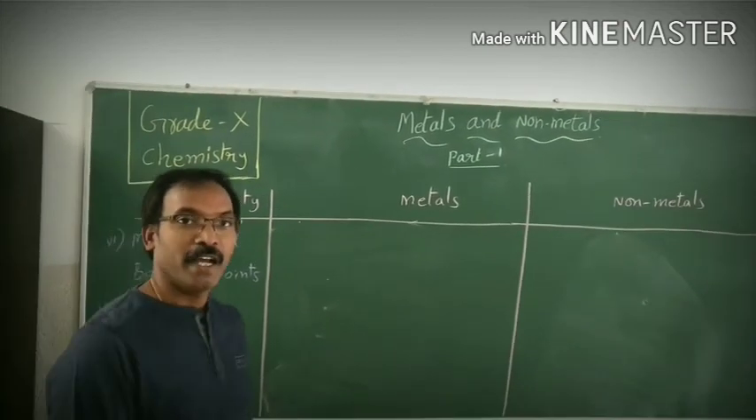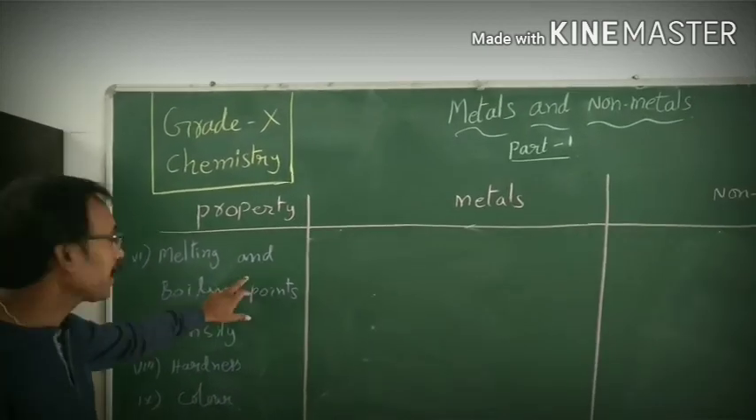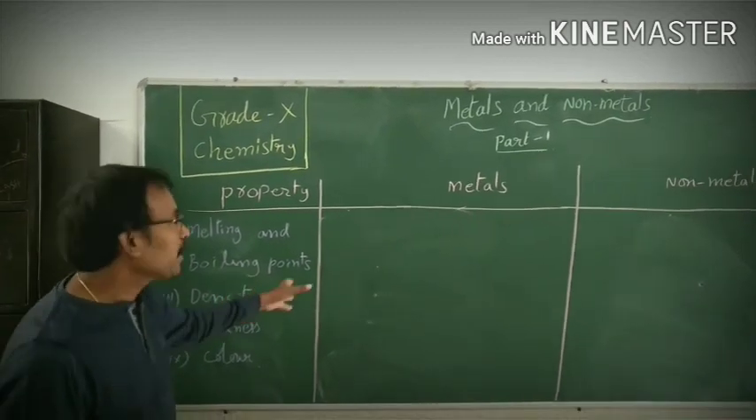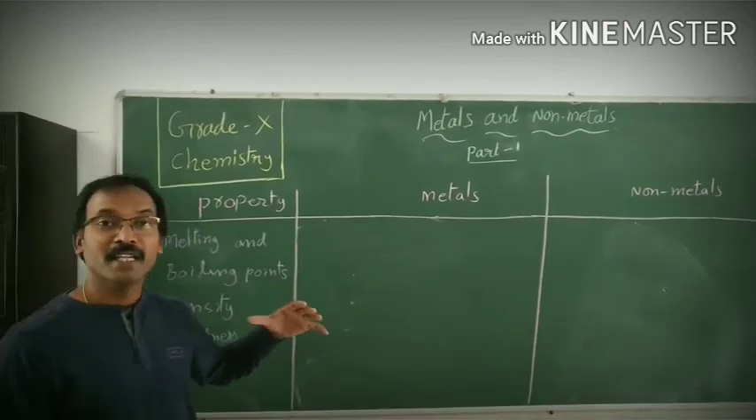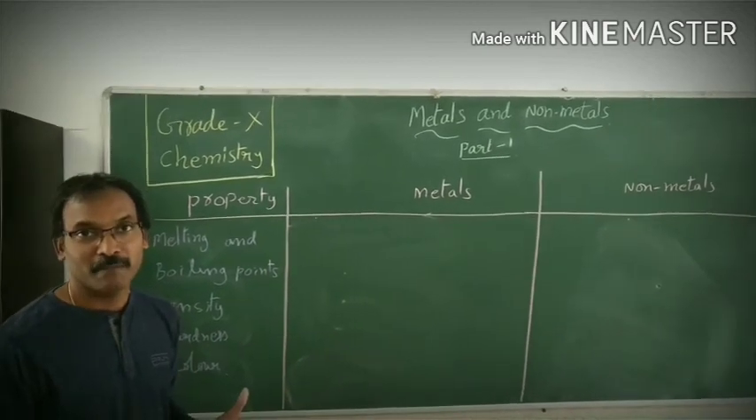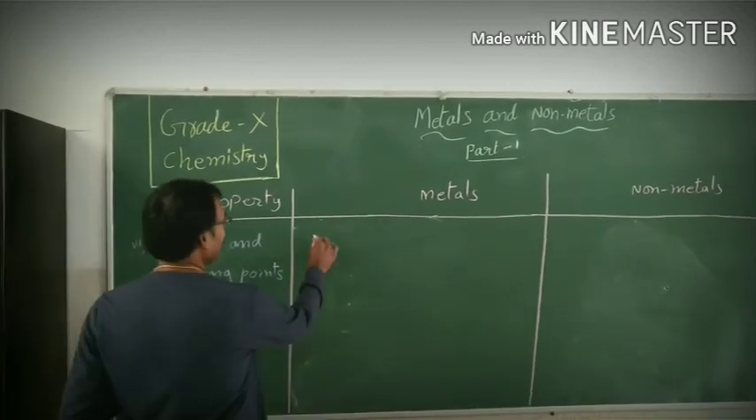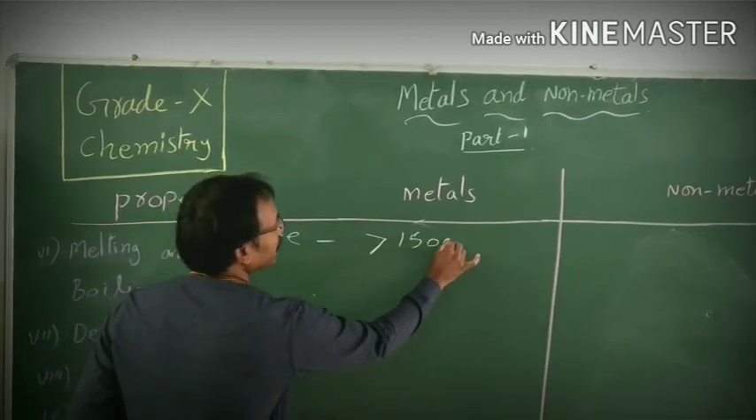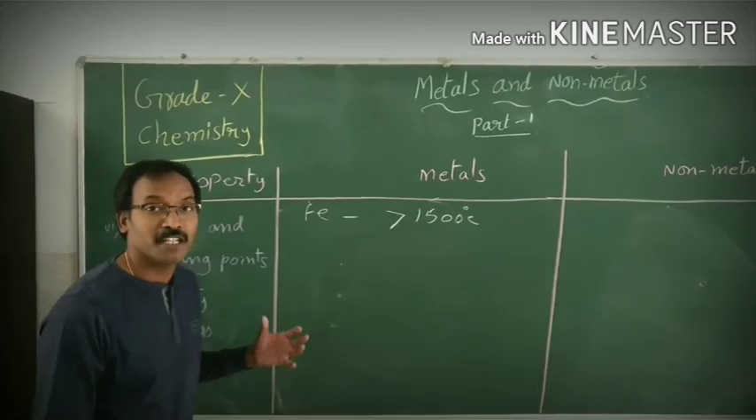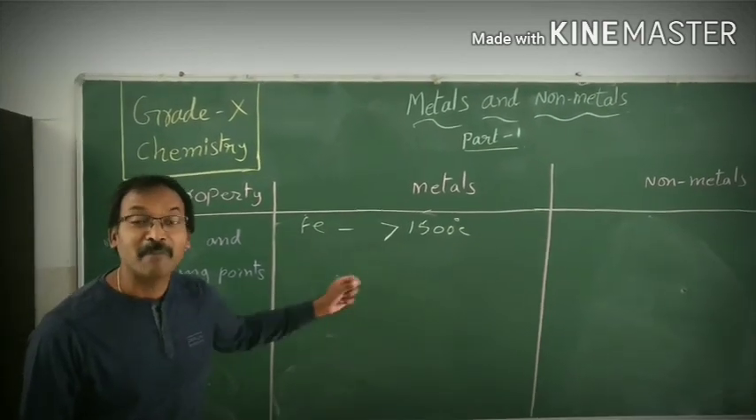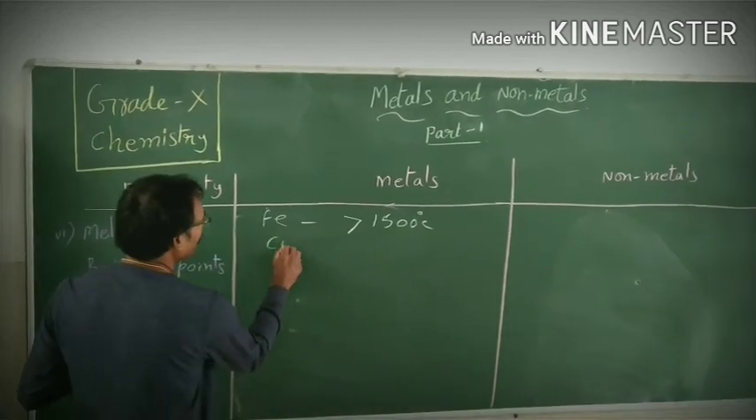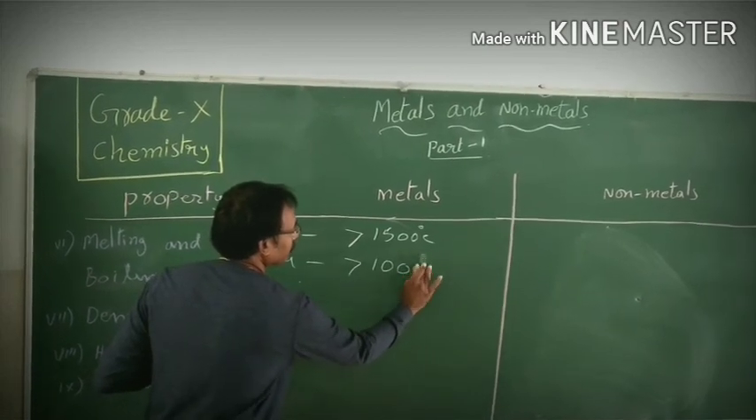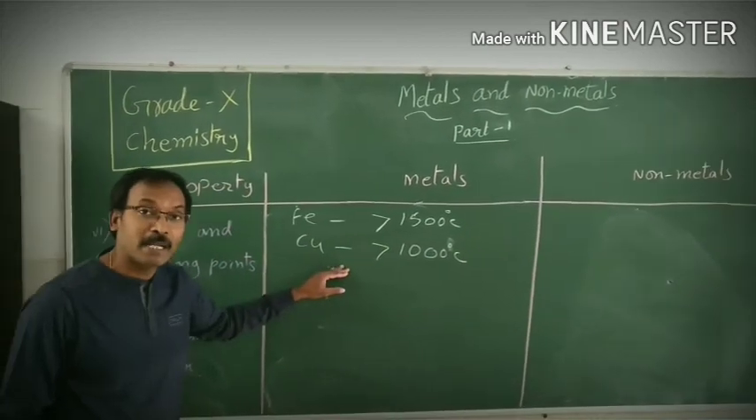Yes, children. And here the sixth physical property is the melting and boiling points. Metals have very high melting and boiling points. Let us take the example of iron. Iron has a melting point greater than 1500 degrees Celsius, around 1538 degrees Celsius. If you take copper, its melting point is greater than 1000 degrees Celsius. So these have very high melting and boiling points.